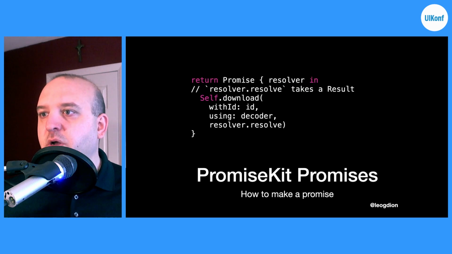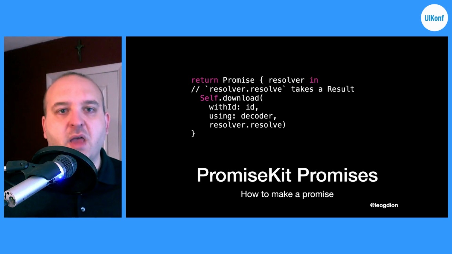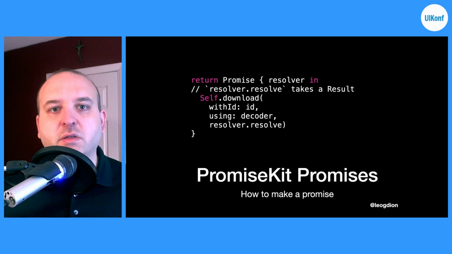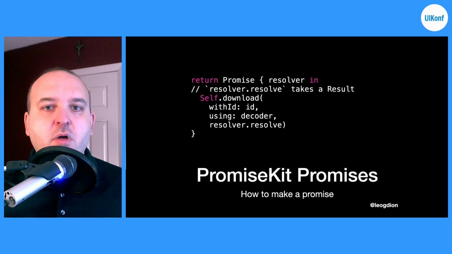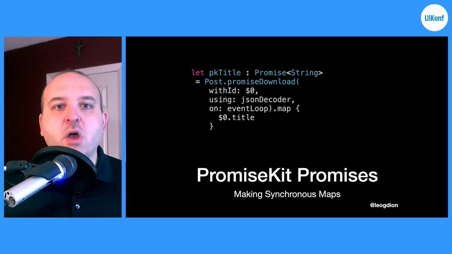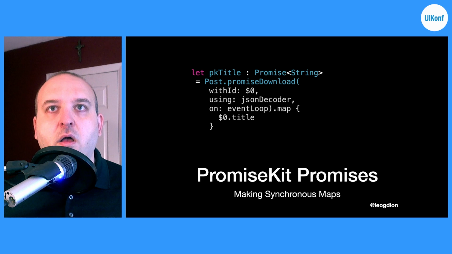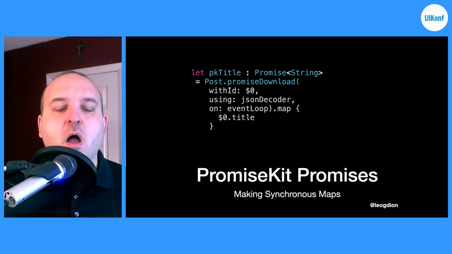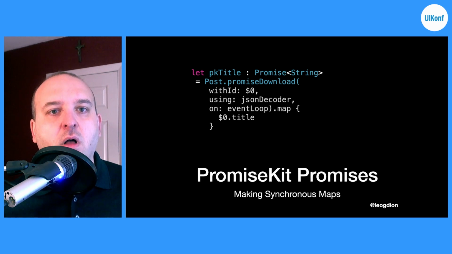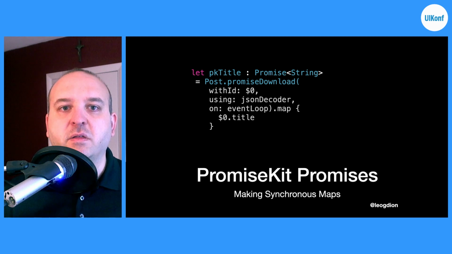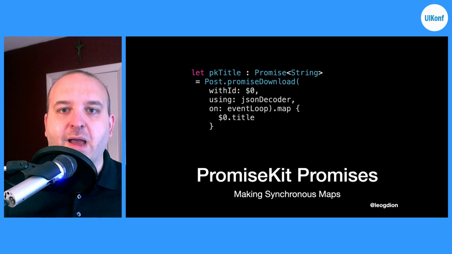Here is the code in a little bit more depth. In this case, resolver.resolve takes the result of the download, and now we have a promise. So similar to SwiftNIO, if we want to do a synchronous conversion, we simply call map to get the title of each of these posts from our downloads.